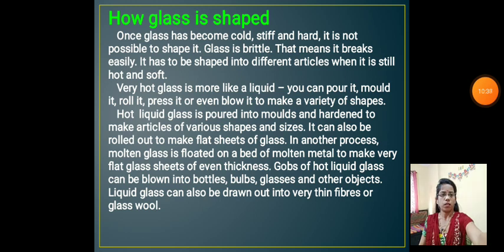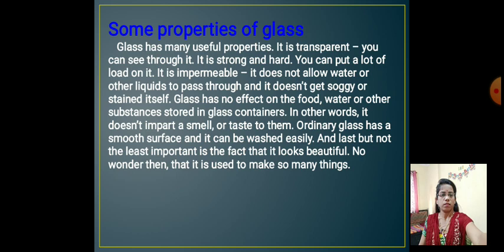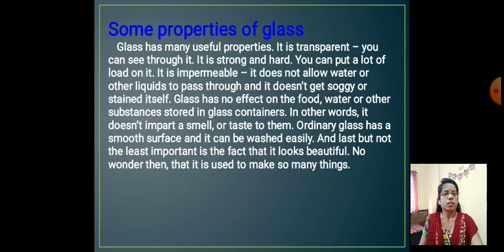Okay, now see the next passage. Some properties of glass. Glass has many useful properties. It is transparent. You can see through it. It is strong and hard. You can put a lot of load on it.